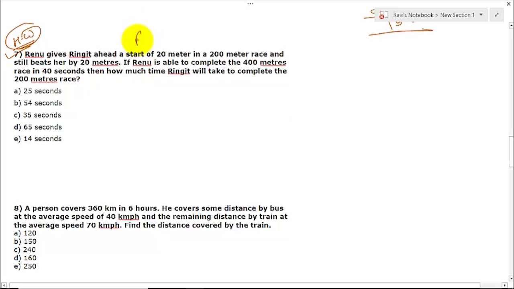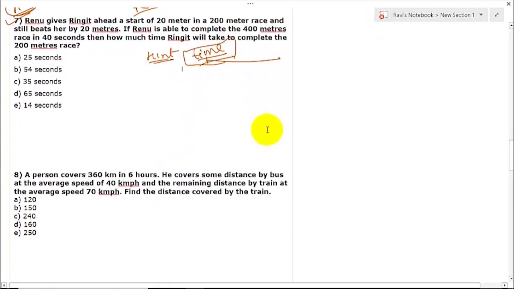This is a race problem. If you don't know what a race problem is, please try to learn about that first and then attempt this problem. Don't follow the lengthy method, try to follow the shorter method. And one more thing, I will give you a hint so that you will reach the solution. What is constant here? It is related to time. This is the amount of hint I am going to give you.